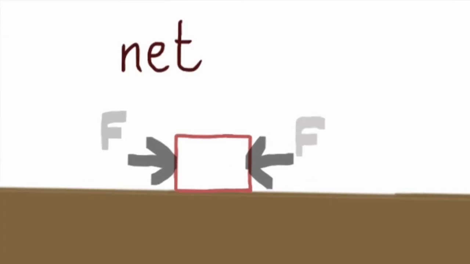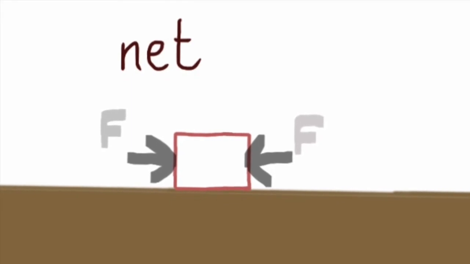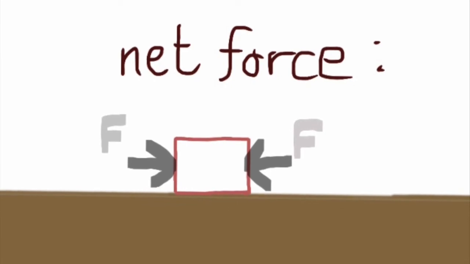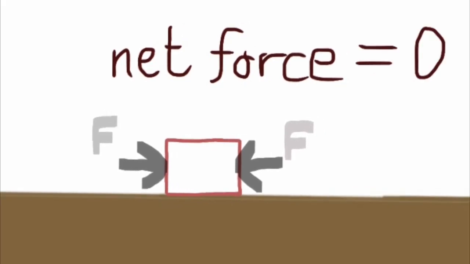So when do forces actually cancel? Take this as an example. You have a box on a smooth surface. On the left side of the box, a force is applied to move it forward. But then, on the other side of the box, a force is applied in the opposite direction. In this case, the net force is zero, because these two forces applied on the box are of equal value but opposite direction. They will have a sum of 0.